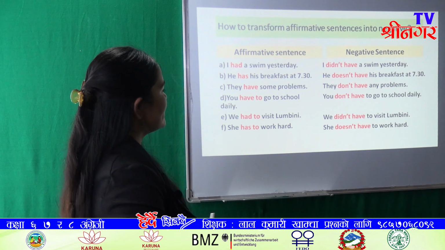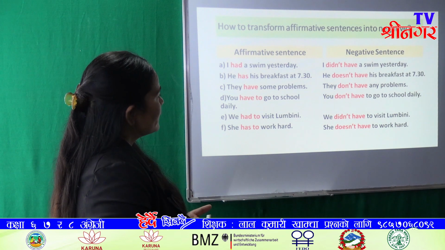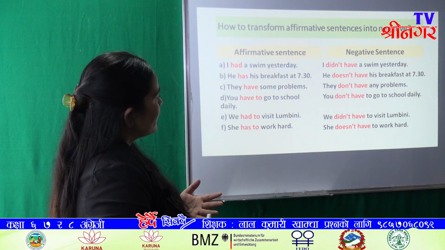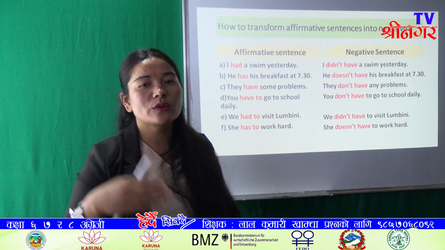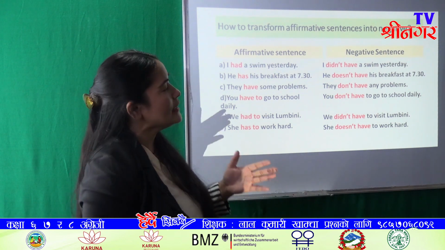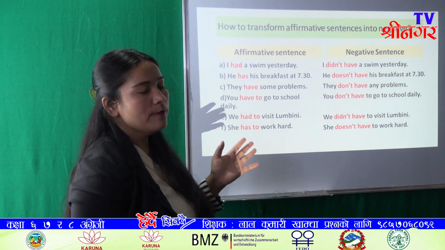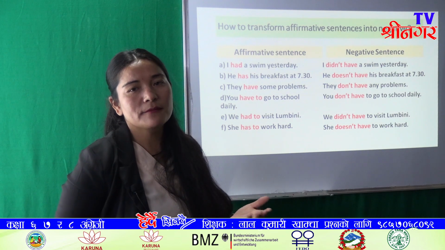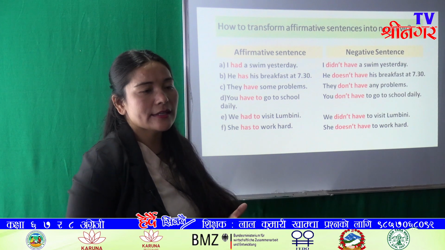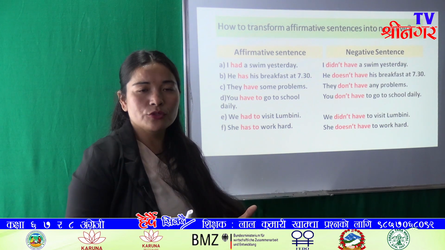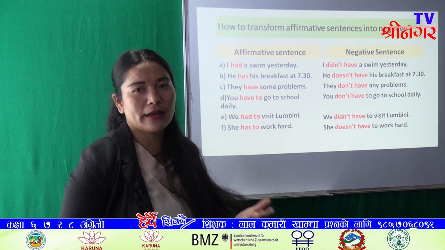And in this sentence, I had a swim yesterday, here had functions as a main verb because there is no other main verb. If there is another main verb, this have verb functions as an auxiliary verb. So in a sentence, if there is only the do verb and no other main verb, these verbs function as main verbs.